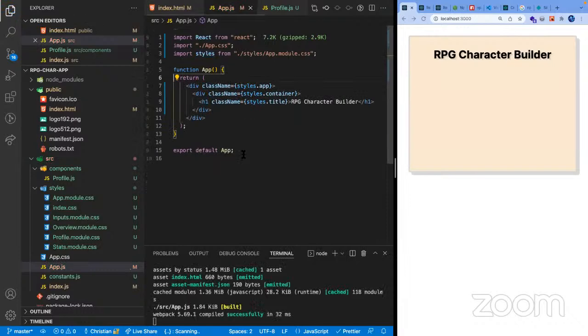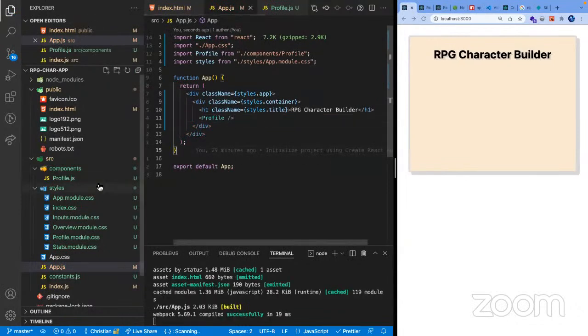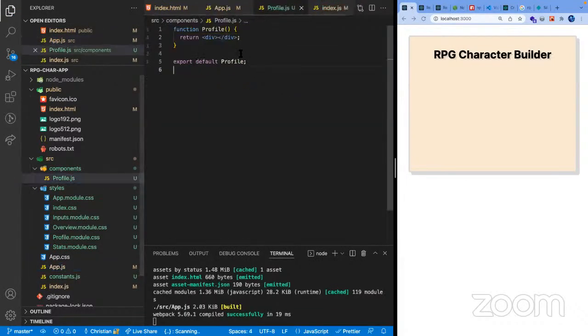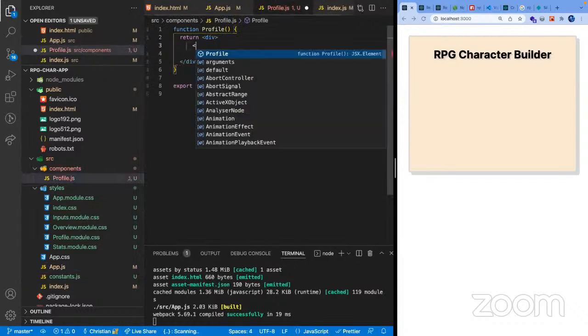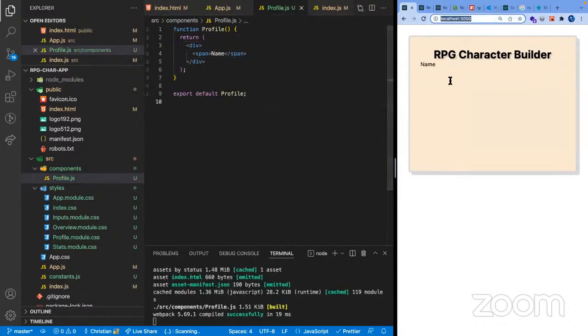But of course, for development and visuals, we are more familiar with this syntax. So it's called JSX. And then, yeah, we're going to import here our profile component that we created. And right now there's nothing because we didn't really add anything. Let's see if we do here span of name. Okay, so there we have it.